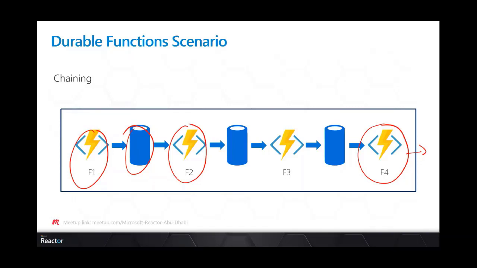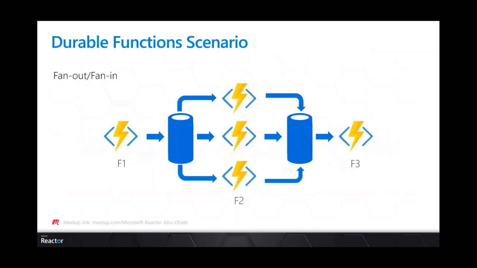Another scenario or pattern is fan-out/fan-in. It's also used via Durable Functions, but here we have a pattern of executing multiple functions in parallel and then waiting for all to finish. So it's like batch operations.